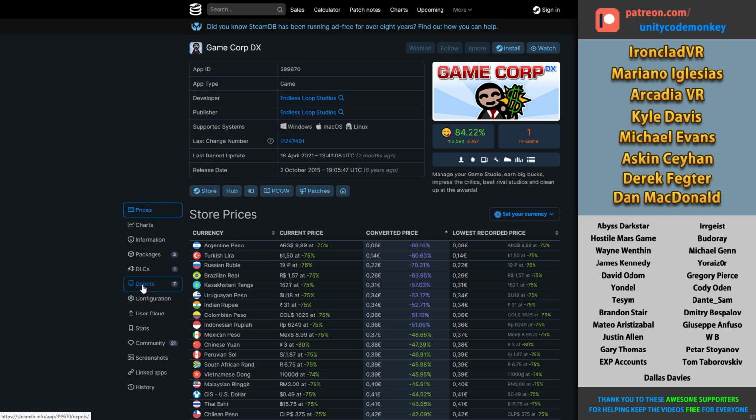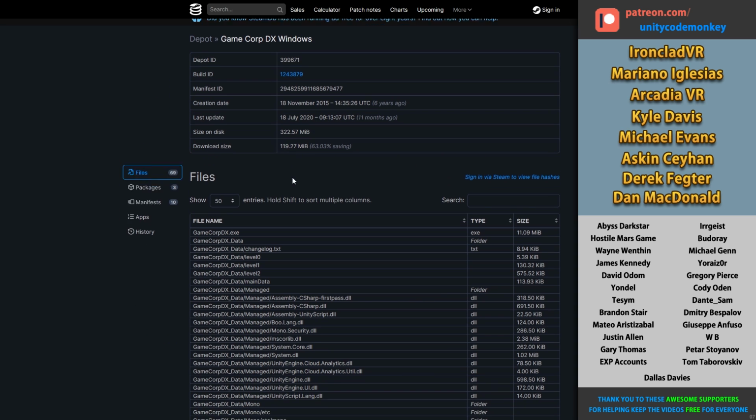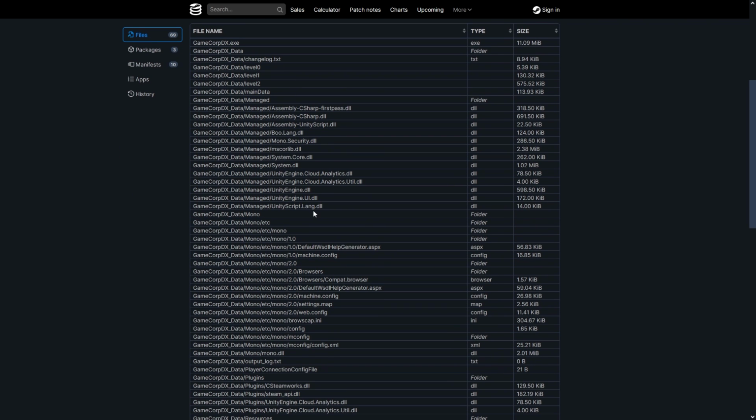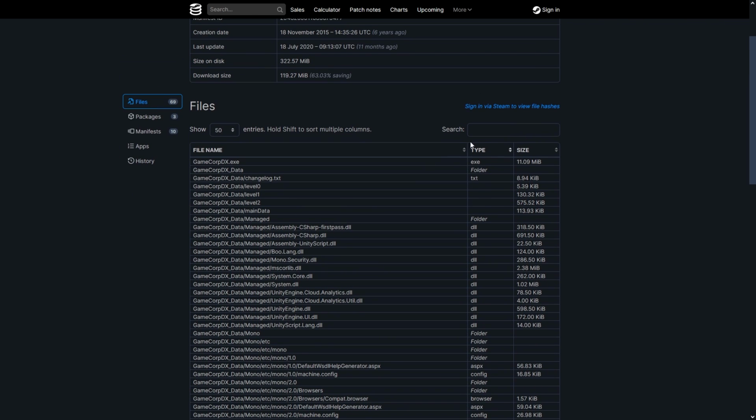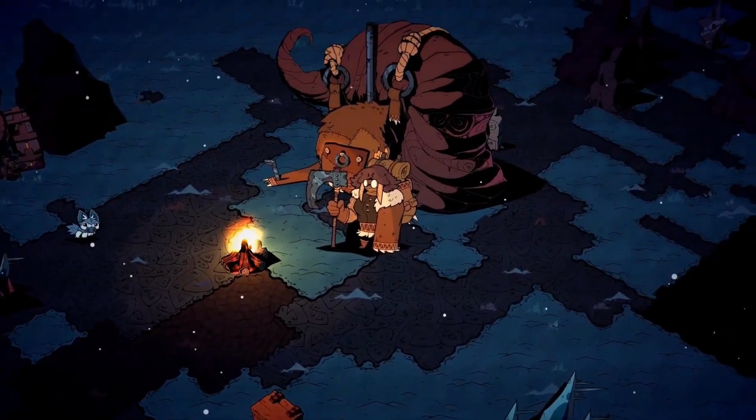And over here I can try to find the depot that contains the Windows files, and then just look at it. And yep, here I can see all of the files that this game uses without having to buy and install the game. I can even use the search bar in order to find all of the Unity files and confirm that this is indeed a Unity game. Now, the only downside of this method is that naturally it only works for Steam games.